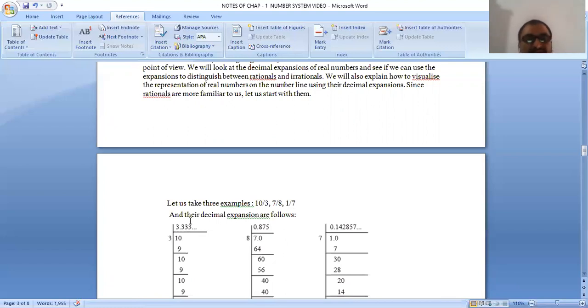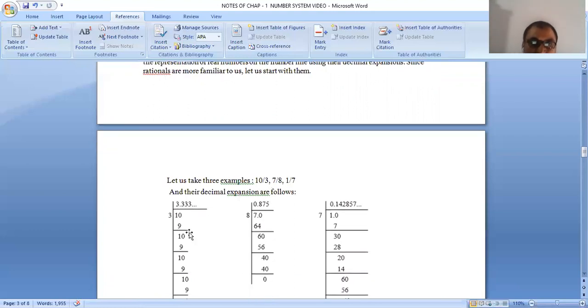We can find their decimal expansions by dividing. When we divide, we get three cases: first, the remainder is 0; second, the remainder never comes 0; and third, repetition of the digits.